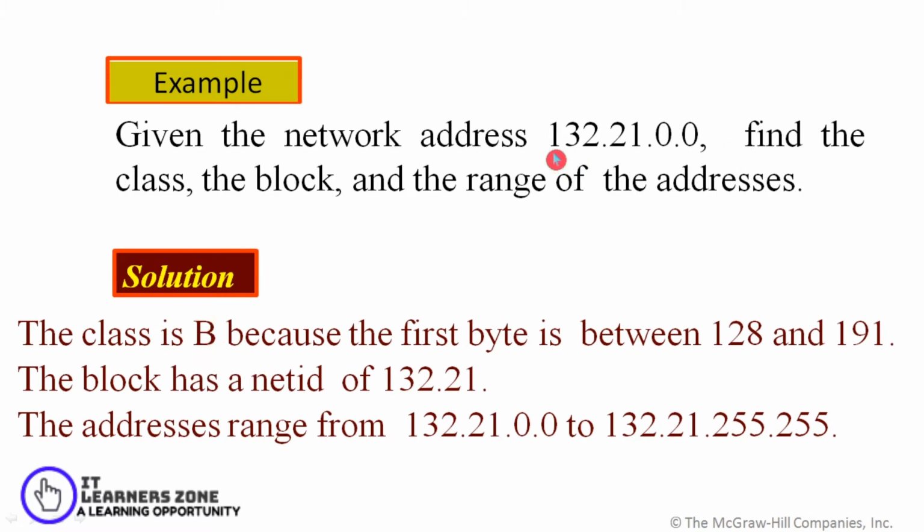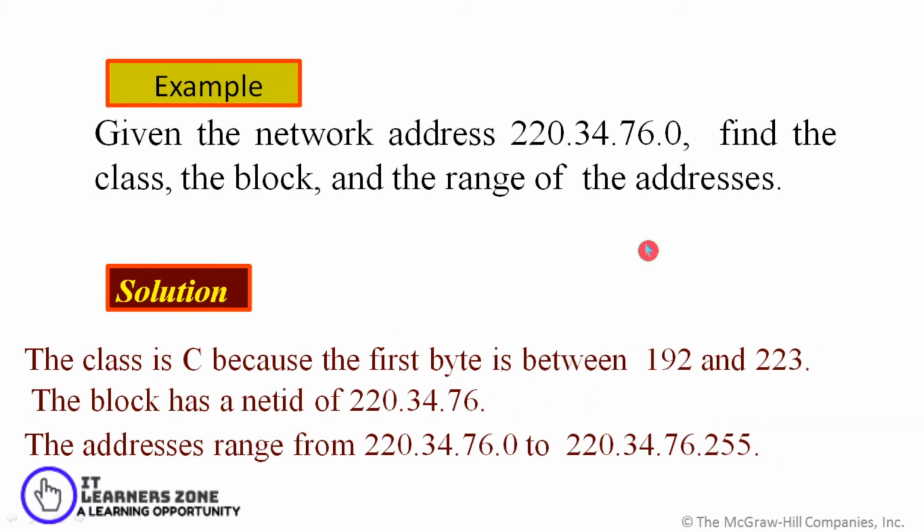When it is a class B address, we consider the first 2 bytes, so the first 2 bytes define the net ID here. 132.21.0.0 would define the network address, and the range of the address would be 132.21.0.0 to 132.21.255.255.